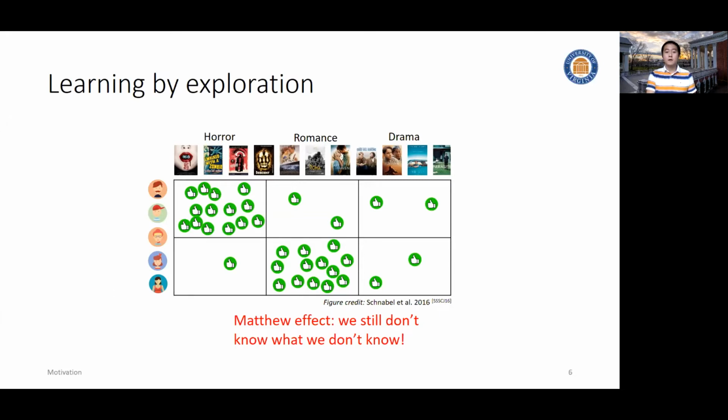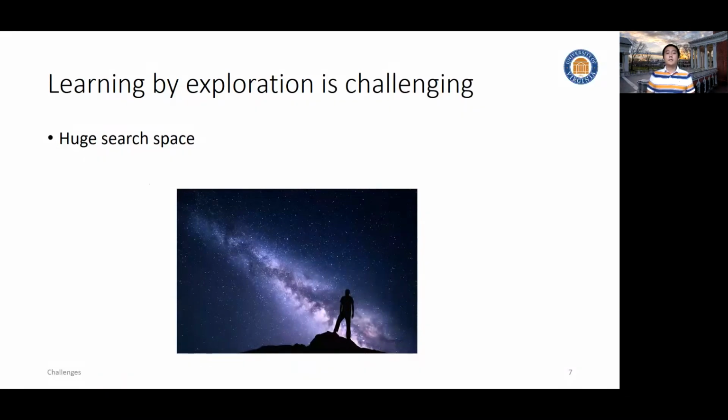How do we address it? How do we get a better understanding of the user's preferences so that we can maximize their satisfaction towards the recommendation? The answer we provide here is learning by exploration. We need to actively explore the unknowns, so hopefully we can better understand the distribution, and so hopefully we can provide them better recommendations. But clearly, learning by exploration is not that easy. It's easier to say than to do.